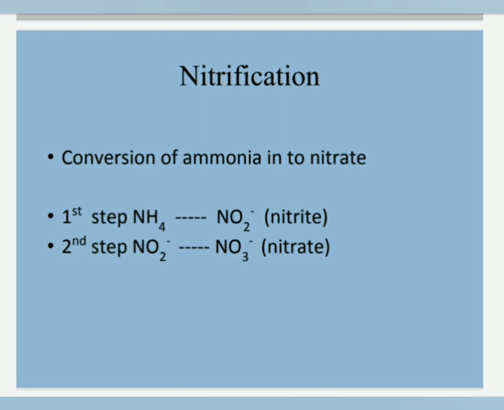Nitrification. The end product of ammonification is NH4, ammonium. So the conversion of the ammonium form of nitrogen into the nitrate form is called nitrification. It is a two-step process. First step, conversion of ammonium ion into nitrite in the presence of nitrosomonas and nitrospira. And second step, nitrite is converted into nitrate in the presence of nitrocystis and nitrobacter. The nitrification process releases 2 hydrogen into soil solution, so it reduces the soil pH.